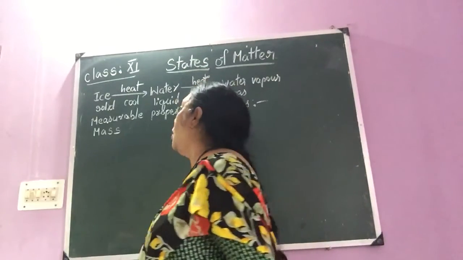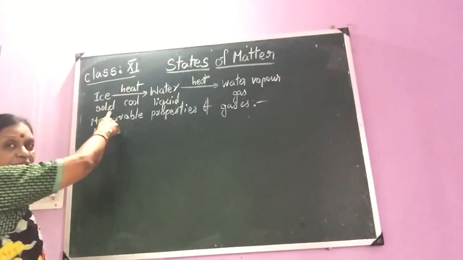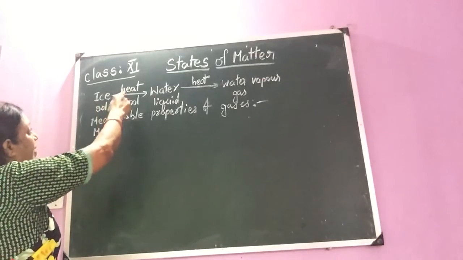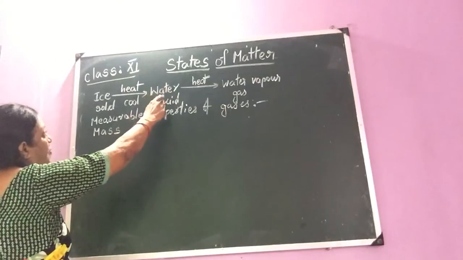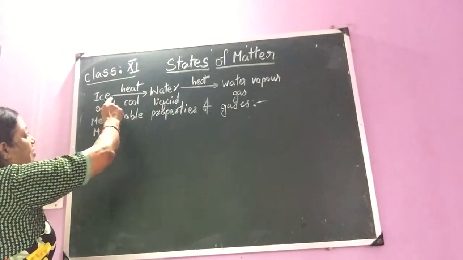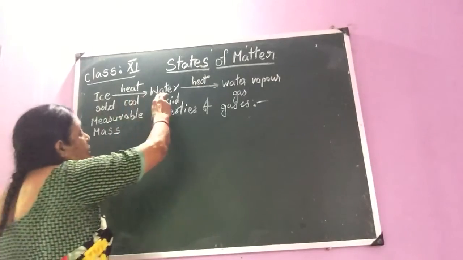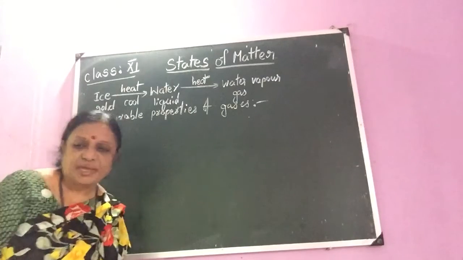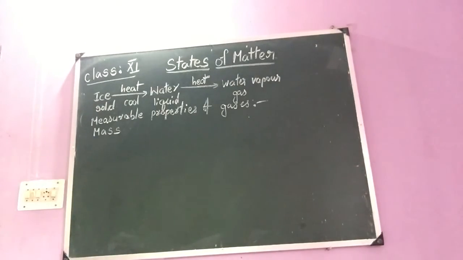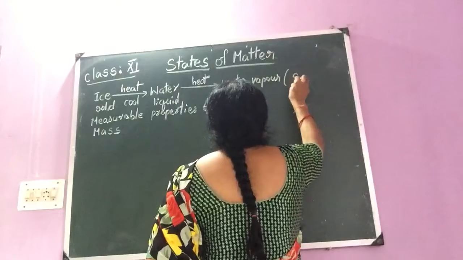Take for example water. Now ice. Ice is in the form of the solid. Solid, when it is heated, then water is formed. Okay. Ice in the form of the solid, on heating water is formed. Now the water on further heating, water vapor. Water vapor is steam. Is it clear, children? Water vapor is in the form of the steam.